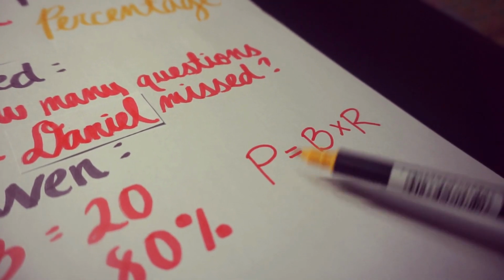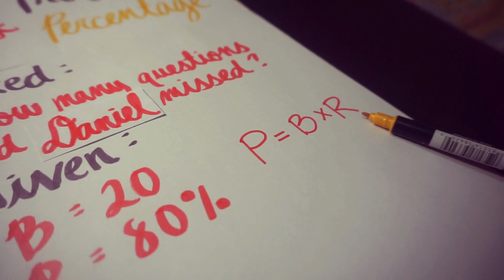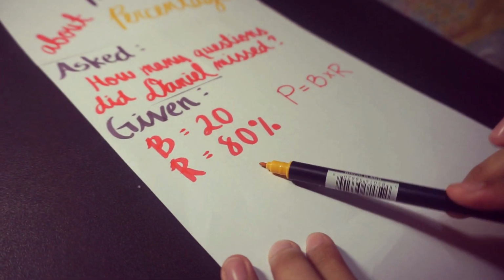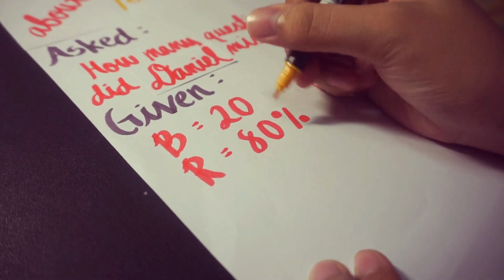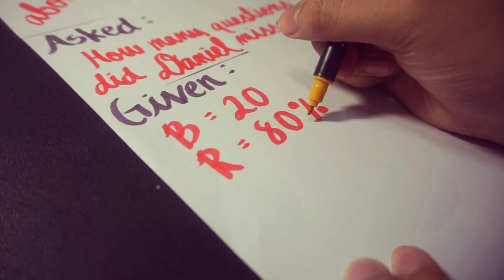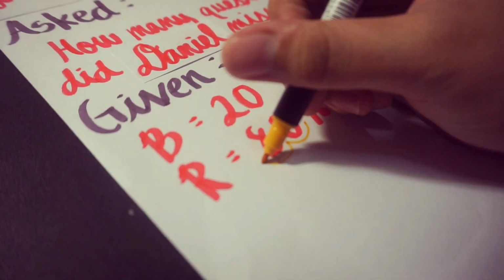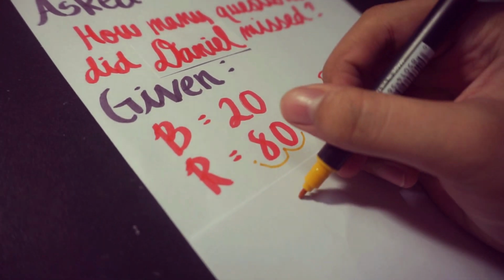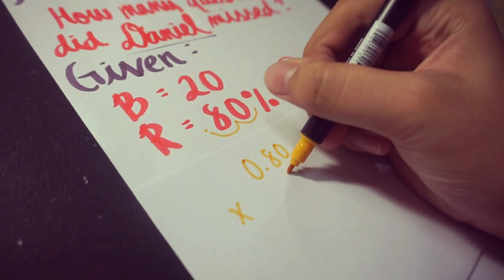And the formula for percentage is base times rate. But we can't multiply 80% to 20 immediately, because we first convert the percent to a decimal. We simply move 2 decimal places to the left. 1, 2. So we simply multiply 0.80 times 20.